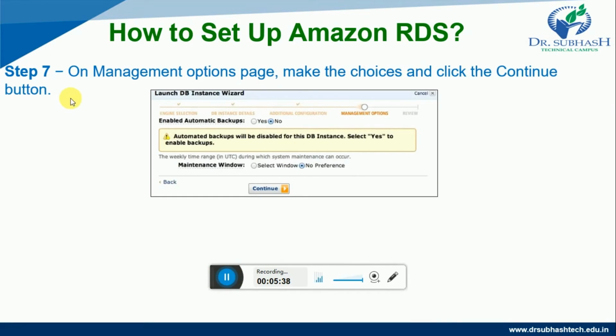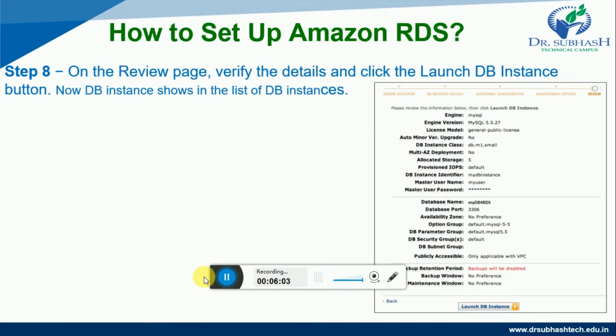In step 7, on the Management Options page, here you can see the management options and the dialog box also. Make the choices and click the Continue button. Here you have to make your choices: whether you would like to enable automatic backups or not, and whether to select a maintenance window or not, and then click on the Continue button.